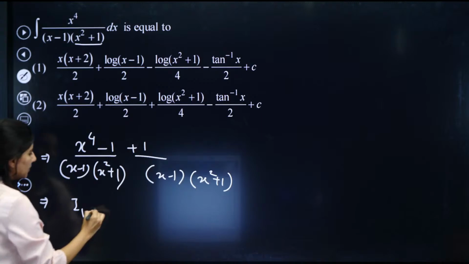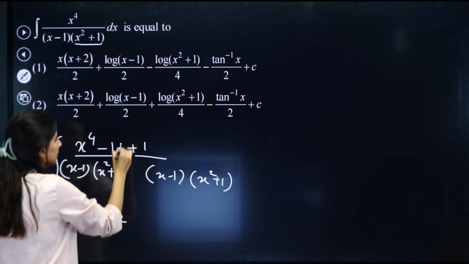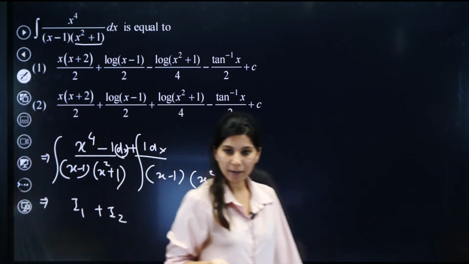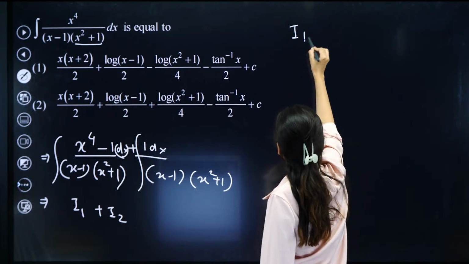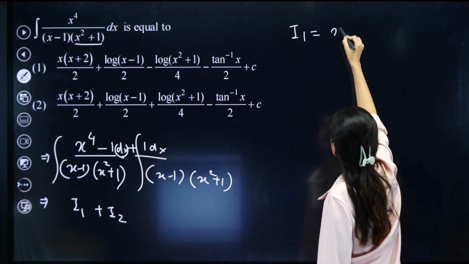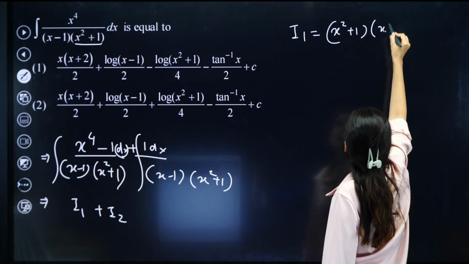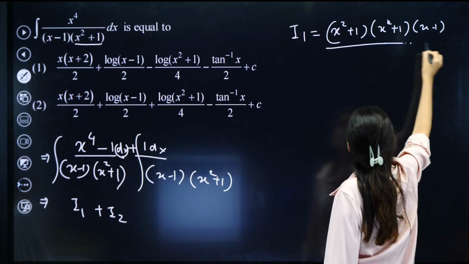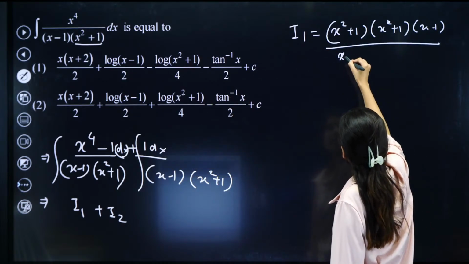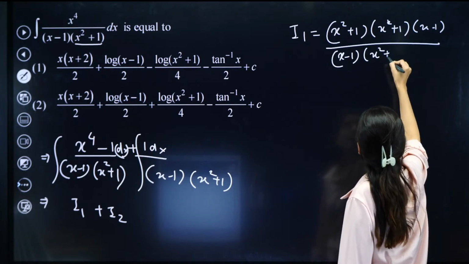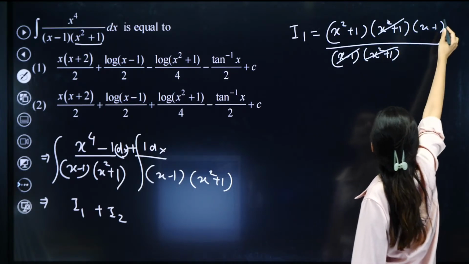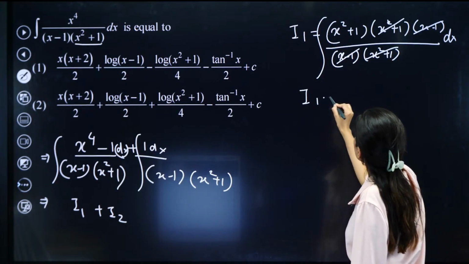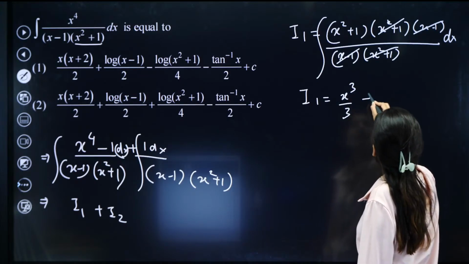Okay, so this is I1 plus I2. Let us do this. So this is dx. This is dx. I1 and I2. Let us talk about I1 first. I1 will be equals to, now open it, x square plus 1, x square minus 1. So x square minus 1 will be x plus 1, x minus 1 whole upon x minus 1 and x square plus 1. So this cancels, this cancels. So I1 is nothing but this.